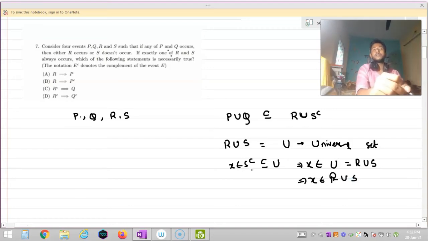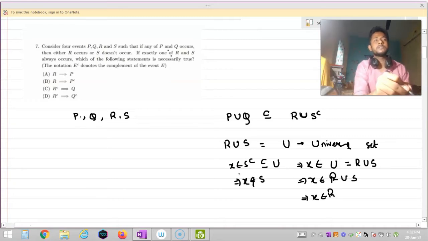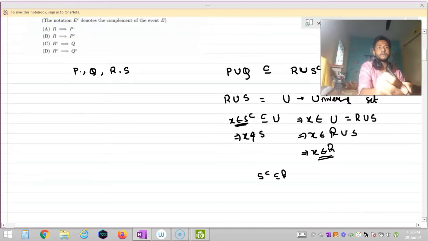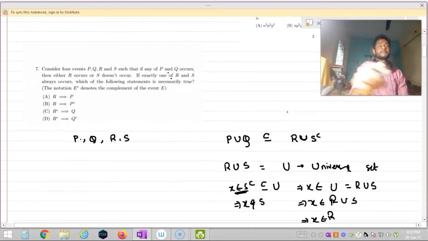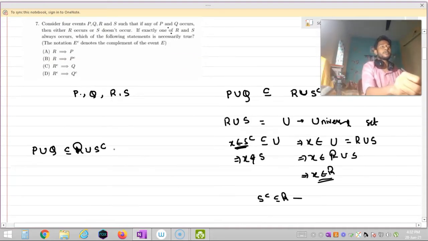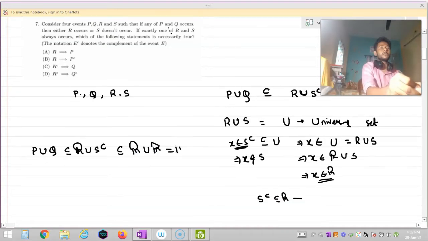Now X belongs to S complement means X does not belong to S. If X belongs to R union S and X does not belong to S, then X belongs to R. Since I chose X from S complement and showed that X belongs to R, S complement is a subset of R. We already observed that P union Q is a subset of R union S complement, and R union S complement is also a subset of R union R. Now R union R is equal to R.